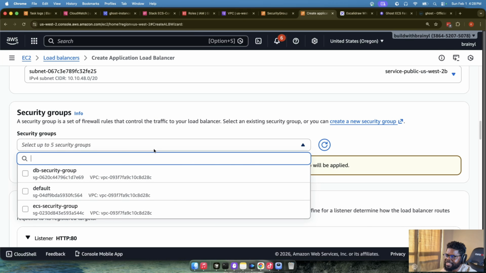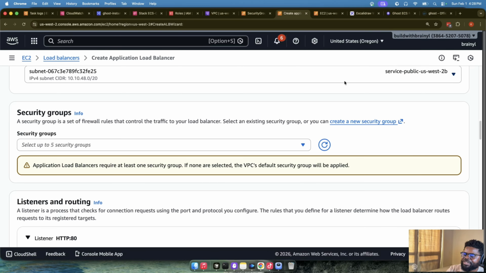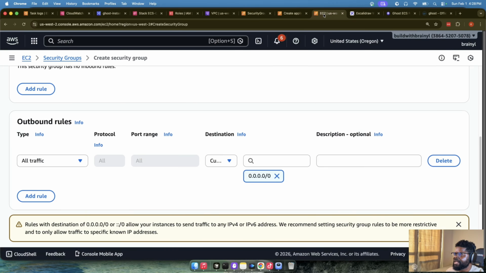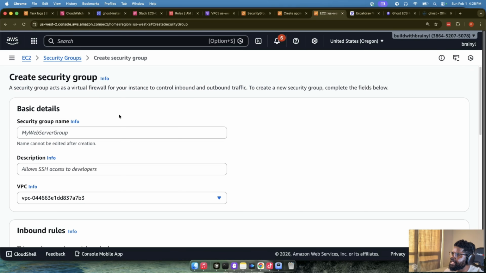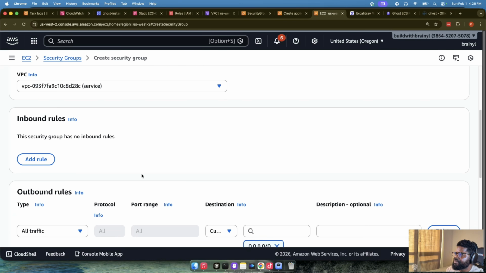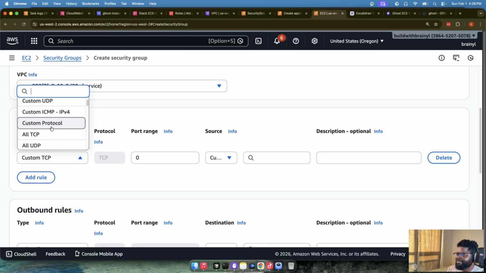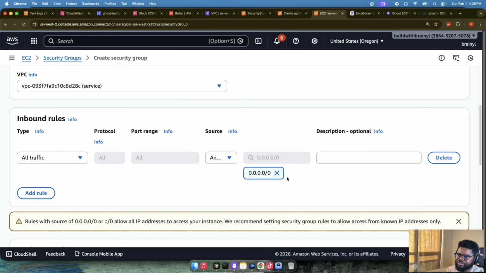This is where we now need another security group again, right? So we have to create an ALB security group. If you think about it, we now have how many security groups? DB security group, ECS security group. We need a load balancer security group. So in this case, I'm going to call it ALB SG, security group, just to be more specific. Allow traffic to the ALB, okay? And then in the VPC, I'm going to use the service VPC. Inbound rule: for now, I'm just going to allow all traffic, but I'm going to tune that down. So I'll just say temp, okay?